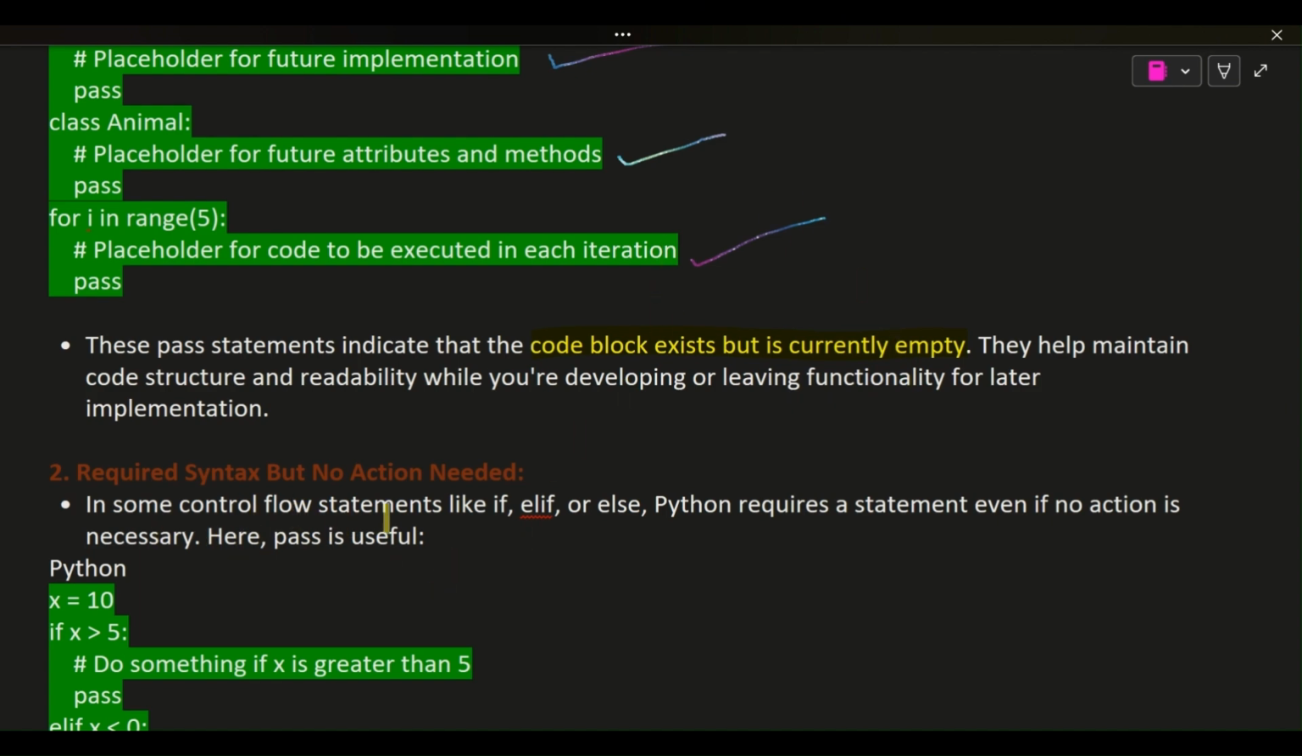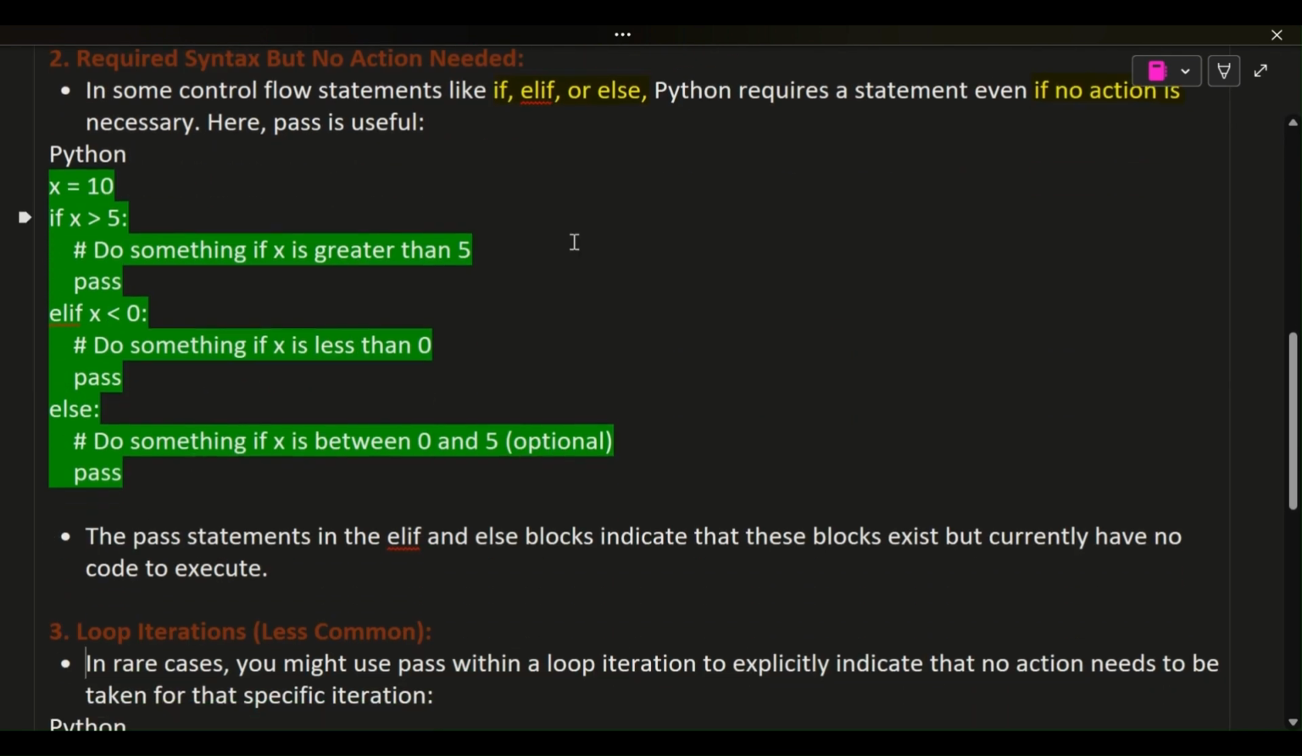2. Required syntax but no action needed. In some control flow statements like if, elif, or else, Python requires a statement even if no action is necessary. Here, pass is useful.